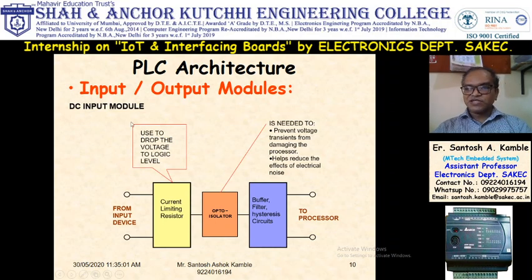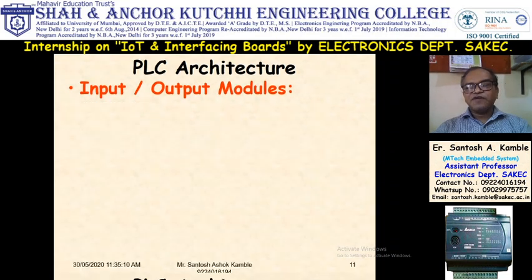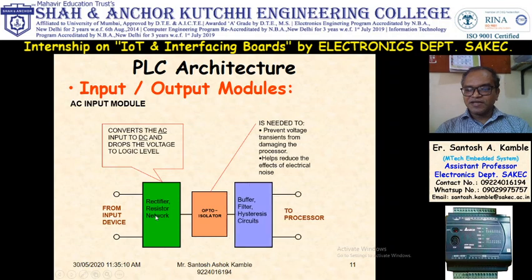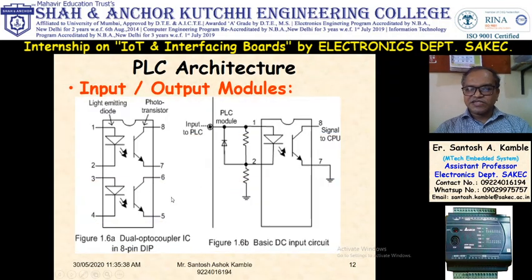The PLC operates on 24 volt DC, so you cannot give AC. If you have an AC input, then you have to rectify it. So the first part is the rectifier, then the resistor network, and the remaining part is the same: opto isolator, buffer, and then the PLC. This is the structure of the PLC.